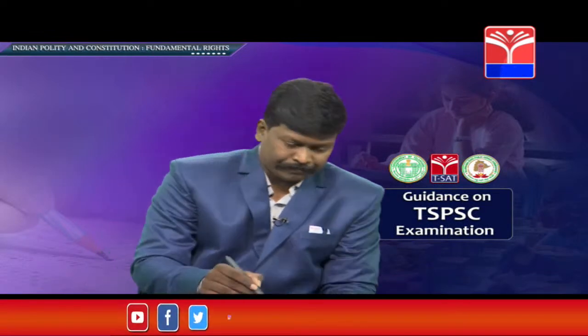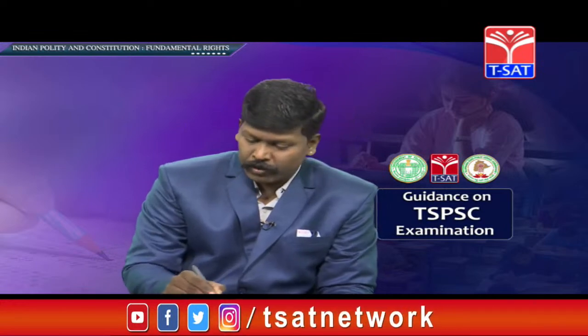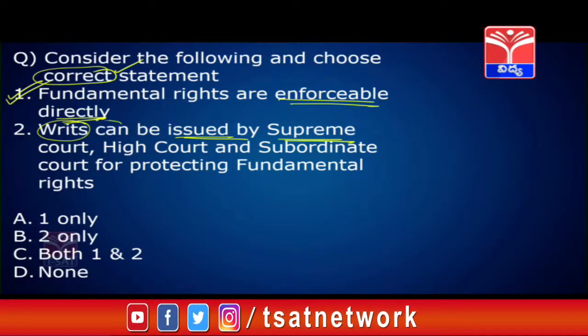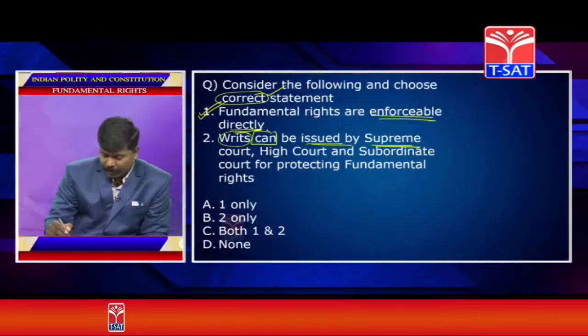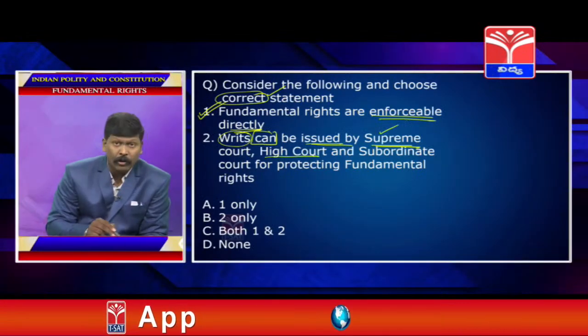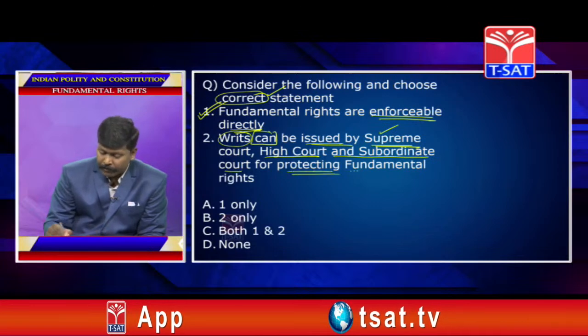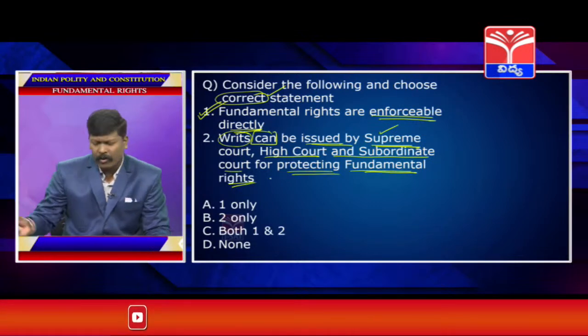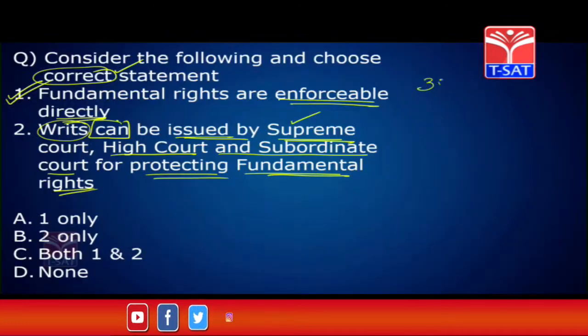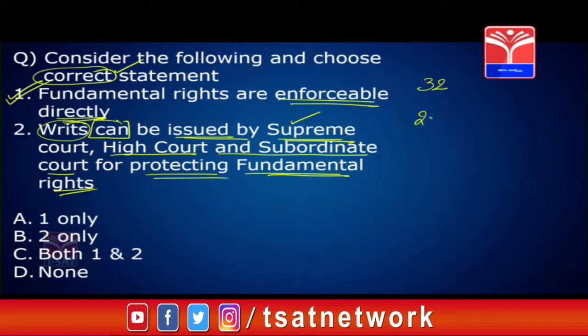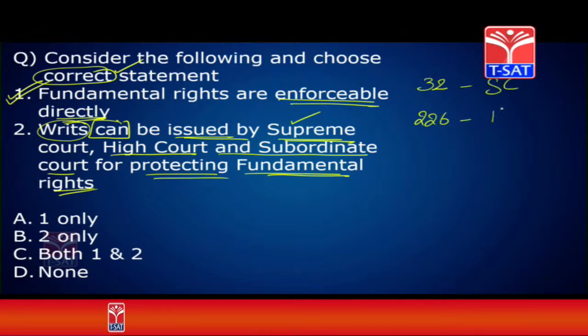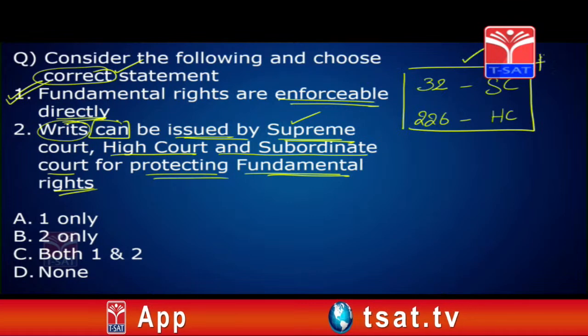Look at the second statement. Writs can be issued by Supreme Court, High Court and subordinate courts for protecting fundamental rights. Okay, can. The word can is important here. We all know as per Article 32 and Article 226 of the Constitution, Supreme Court and High Court can come up with writs in protection of fundamental rights.